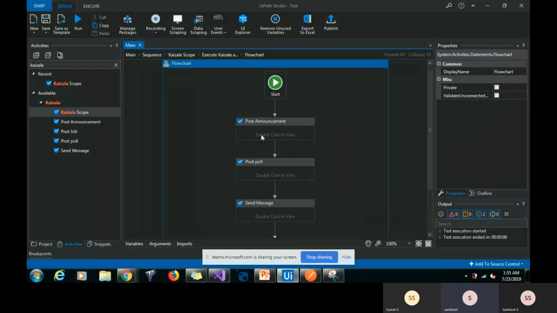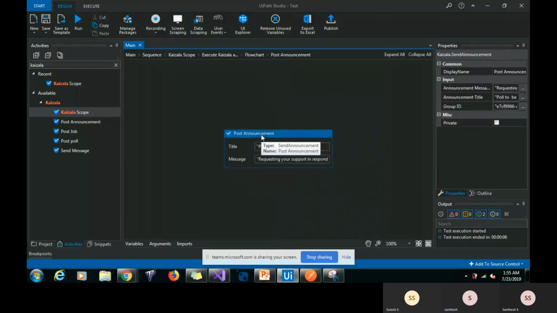We will see post announcement first. Post announcement is used to send announcement to the entire group, like medical plan. Here the announcement message, announcement title, and group ID of the specific group to which we are going to post the announcement have to be given.